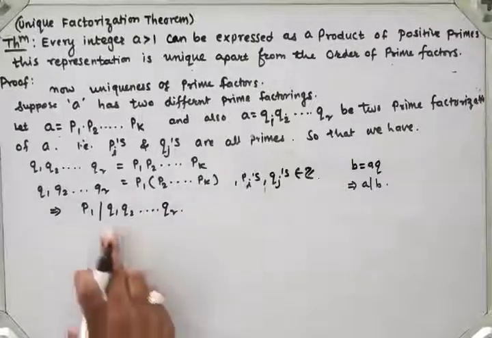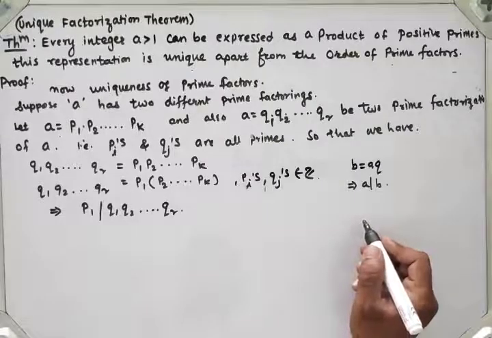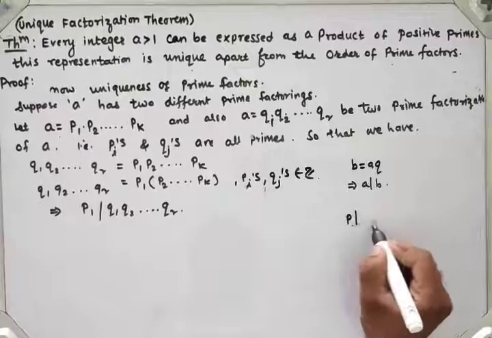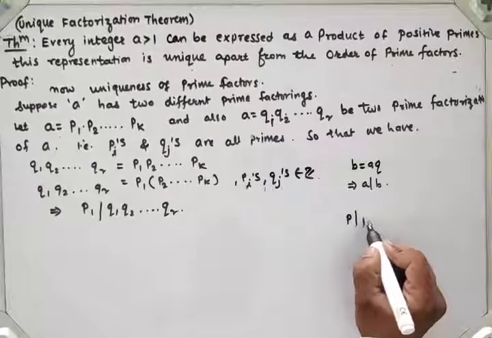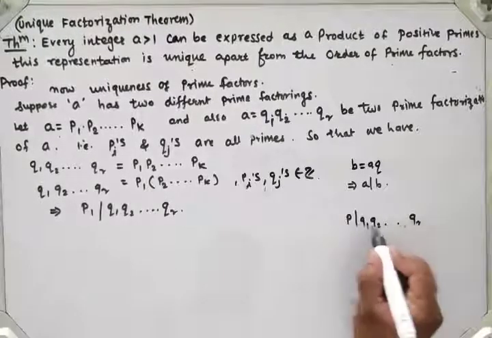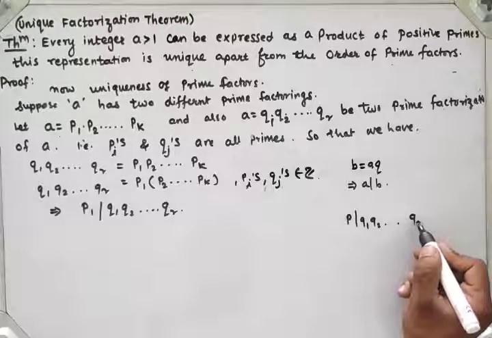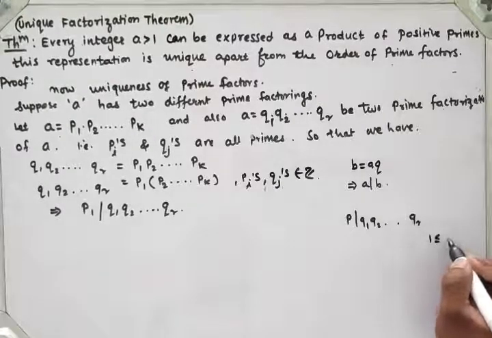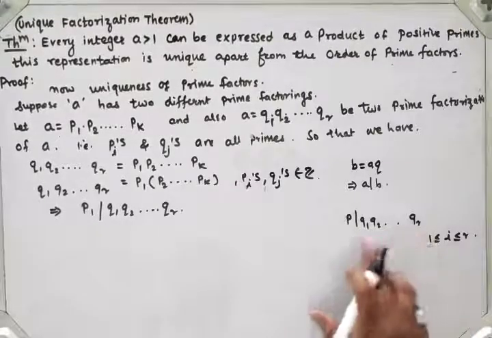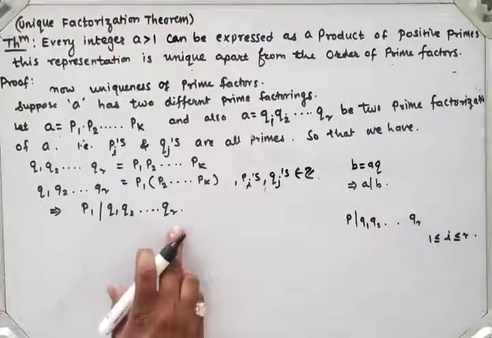Then we have the theorem, what is the theorem? It is Euclid's lemma in generalization. If p divides a product of primes, suppose q1 q2 up to so on qr, then p divides at least one of these q1, q2 up to so on qr, for 1 less than or equal to i less than or equal to r. So p must divide at least one member of this, right? So here p1 divides q1 q2 up to so on qr.